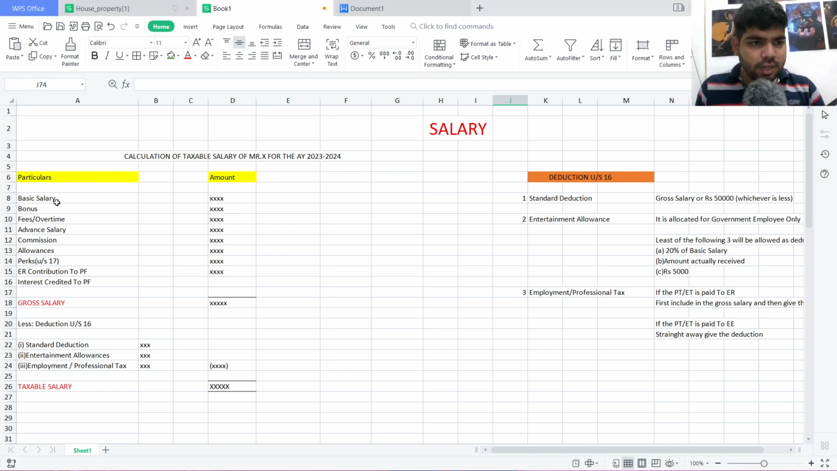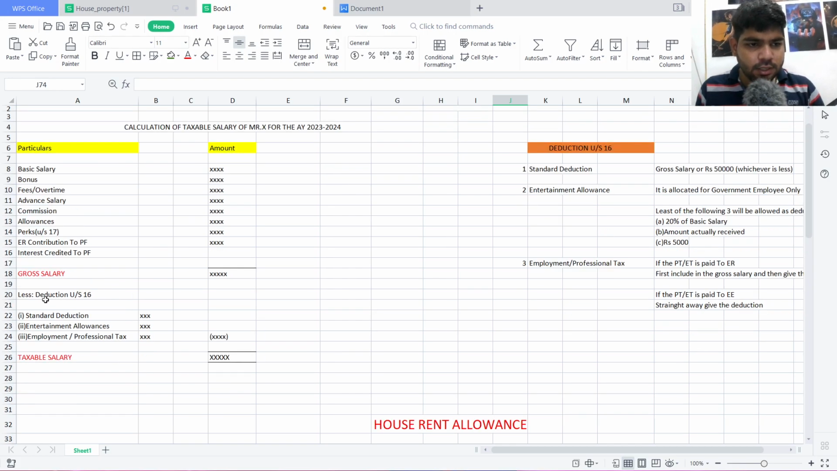First, particulars: we have basic salary, bonus, fees, overtime, advance salary, commission, allowances, perks, employer's contribution to provident fund, and interest credited to provident fund. After adding all these things we will know the gross salary. After we have computed the gross salary, we deduct the deductions under section 16. There are three deductions mainly: standard deduction, entertainment allowance, and employment or professional tax. After deducting these from the salary, we'll know the taxable salary of Mr. X.